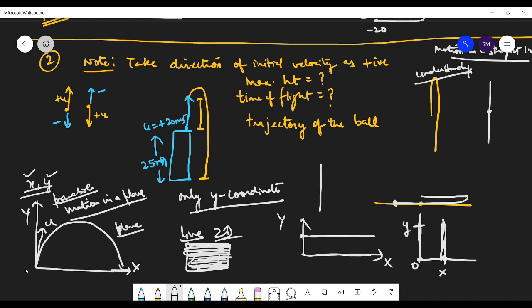That is motion along a straight line. But if you are moving on the wall, that is motion in the plane. And if you are moving anywhere in the room, like in the air, you are moving in the air now. When you are moving in the air, that is the motion in space. So I hope this concept is clear to you, students. Okay.